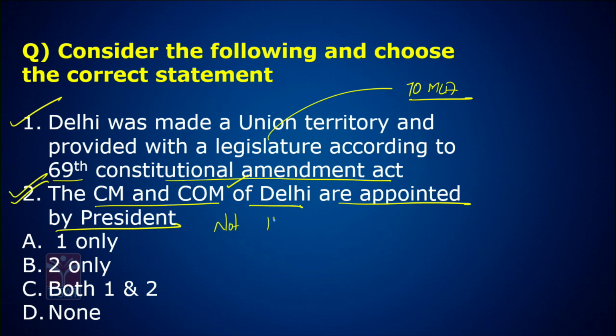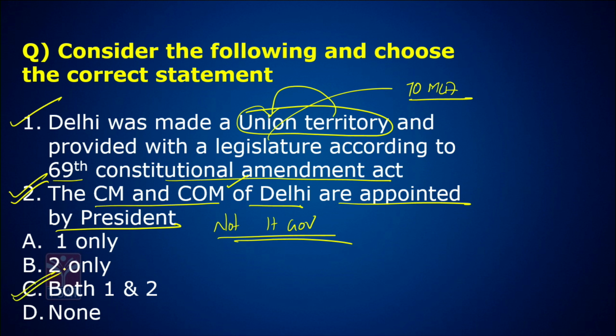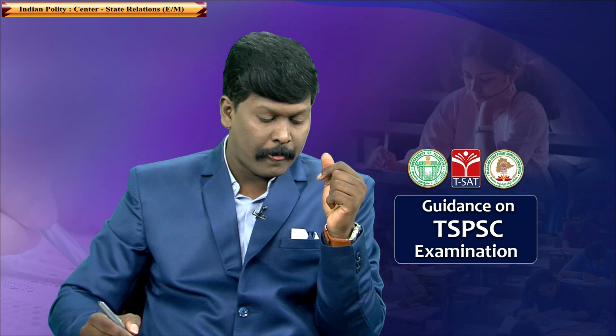Not the Lieutenant Governor. See, this is a union territory, a territory under the union control. So, answer is C. Very, very important for the exam. We can expect one question from union territory this time. Okay, concentrate on it.